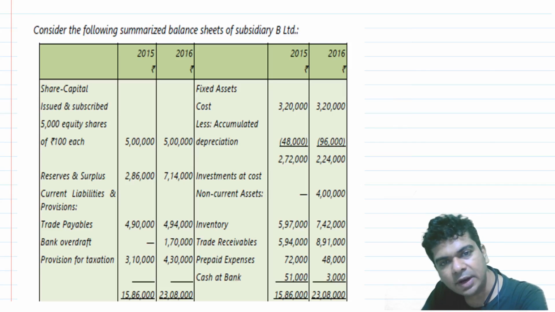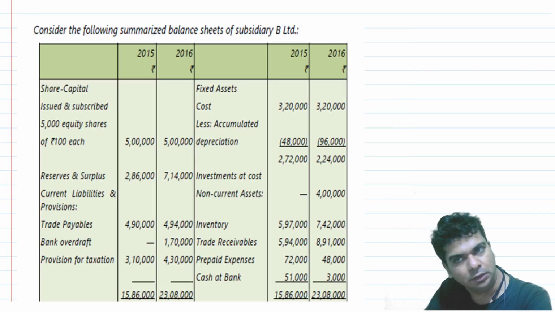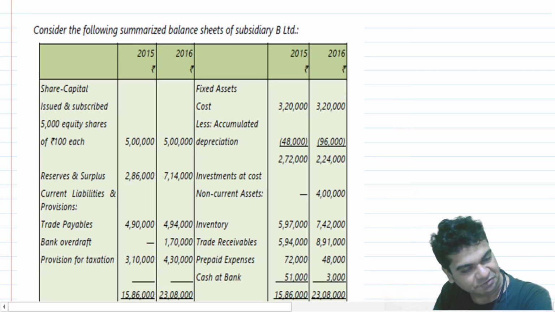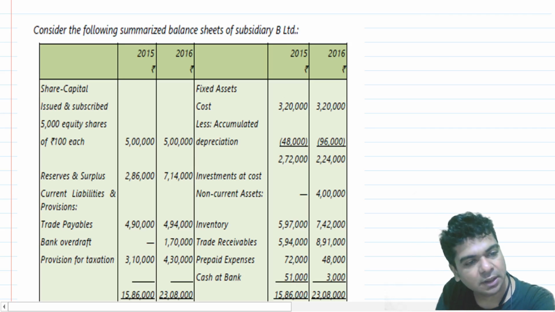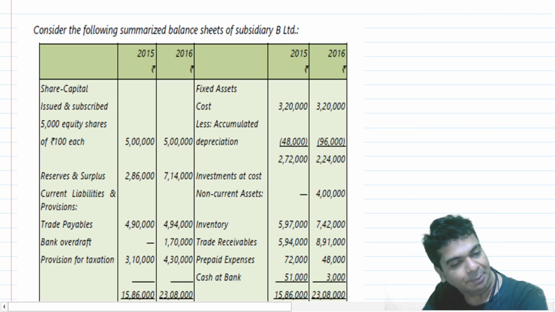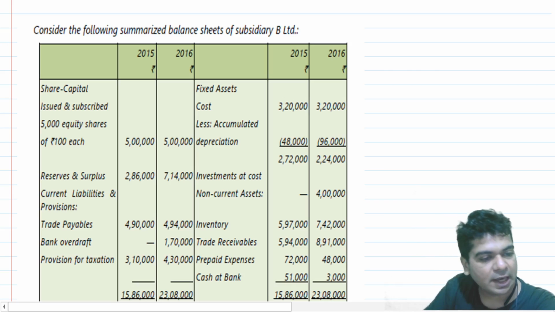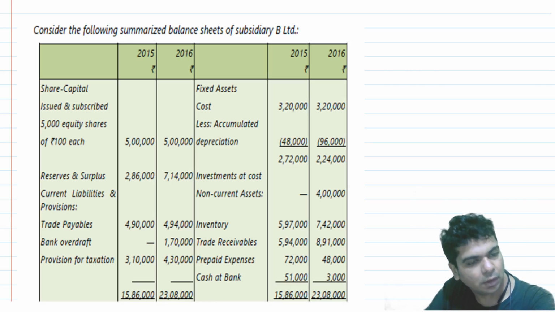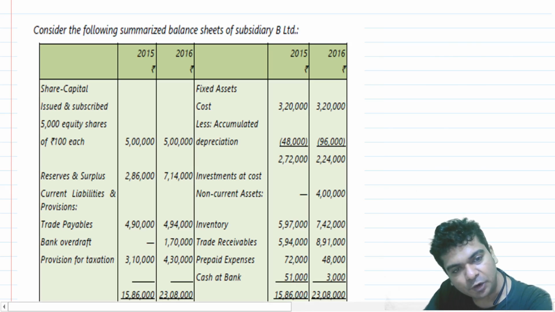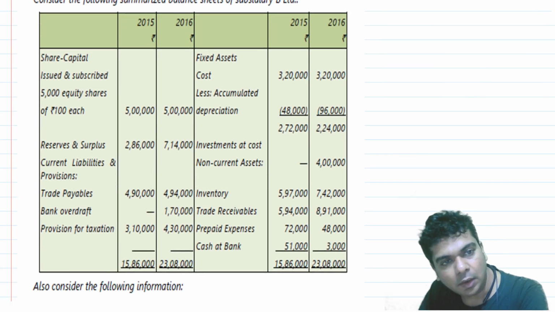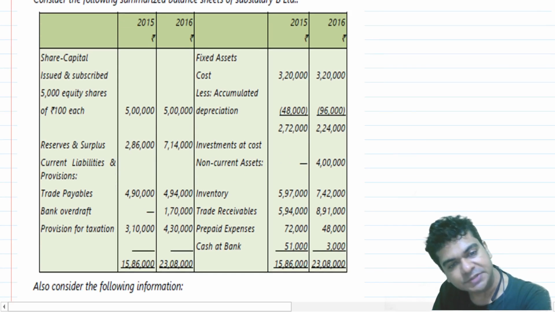Consider the following summarized balance sheets of subsidiary B Limited. For 2 years, 2015 and 2016, they are given as the balance sheets. Share capital is given, reserves and surplus, current liabilities and provisions, bank overdraft and the provision for taxation. So pretty regular balance sheet is given.